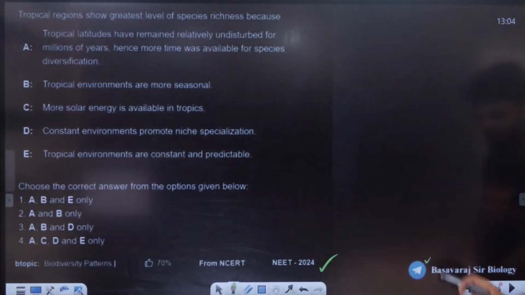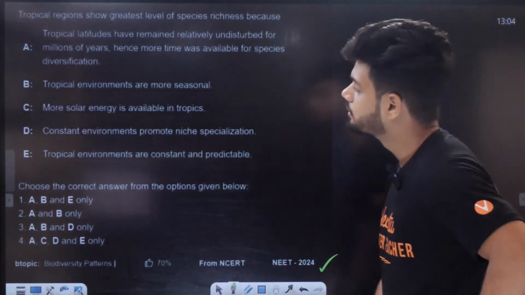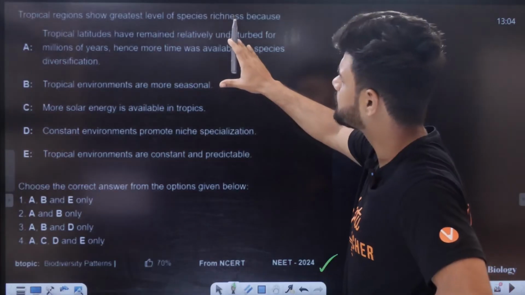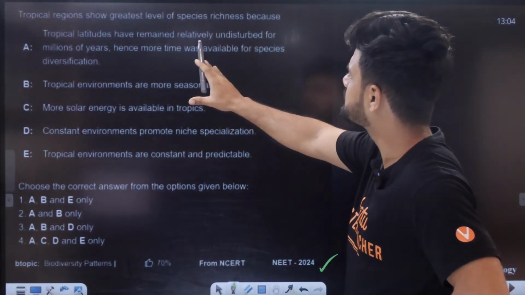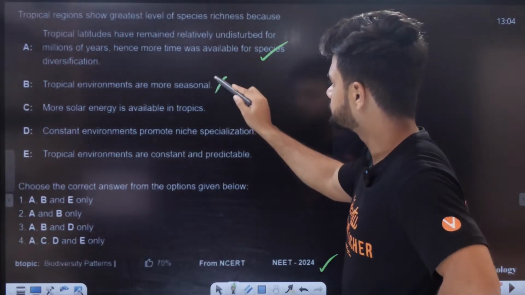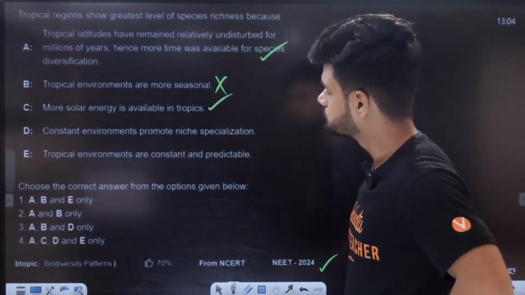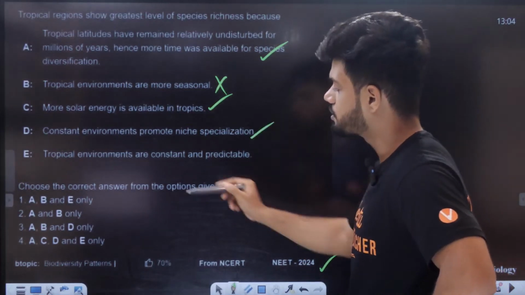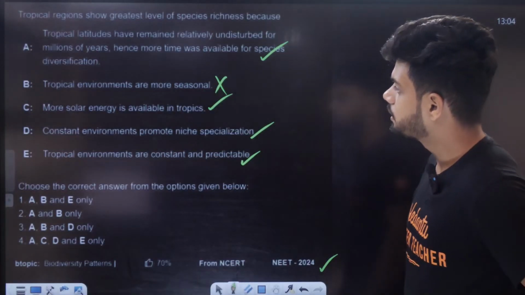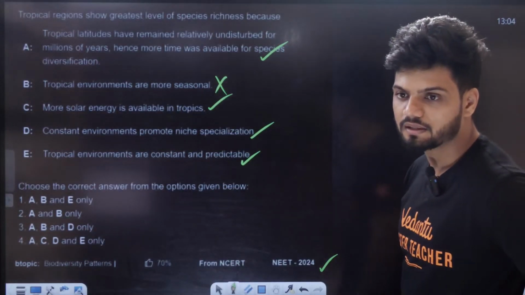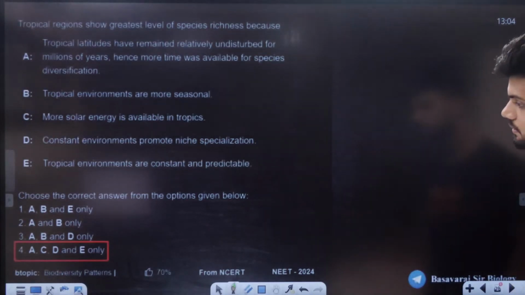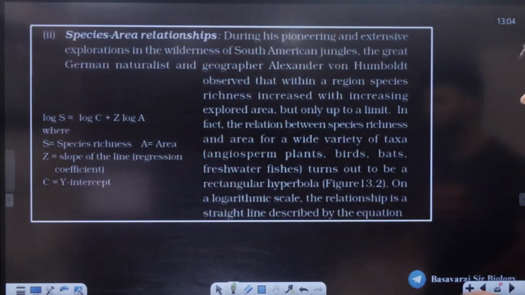Students, all the notes will be available in Telegram. Tropical latitudes have remained relatively undisturbed for millions of years, hence more time available for speciation. Constant. So what is the answer? A, C, D, E. Right? A, C, D, E. So such questions can be asked in examination.